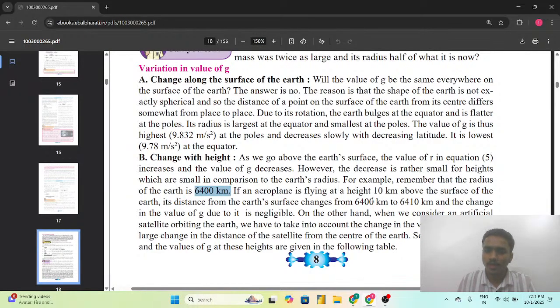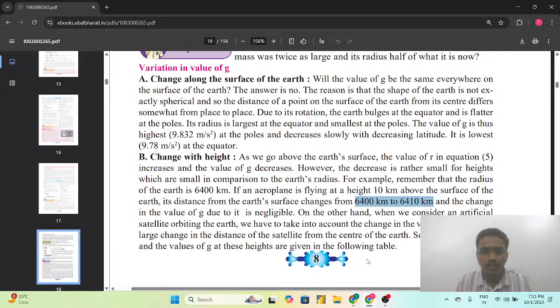If an aeroplane is flying at a height of 10 km above the surface of the earth, its distance from the earth's surface changes from 6400 km to 6410 km, and the change in the value of g due to this is negligible. On the other hand, when we consider an artificial satellite orbiting the earth, we have to take into account the change in the value of g due to the large change in the distance of the satellite from the center of the earth. Some typical heights and the values of g at these heights are given in the following table.